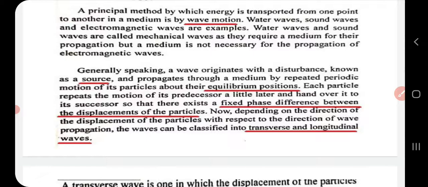So definitely there will be a fixed phase difference between the displacement of the particles. Now, depending upon the direction of displacement of the particle with respect to the direction of wave propagation, we can have two types of waves. One is transverse wave and the other is longitudinal wave. So a wave propagates from a source, then it will propagate through the medium by the repeated periodic motion of its particles about their equilibrium position, and depending upon the direction of displacement of the particle with respect to the direction of wave propagation, waves are classified into two, which are the transverse and longitudinal waves.